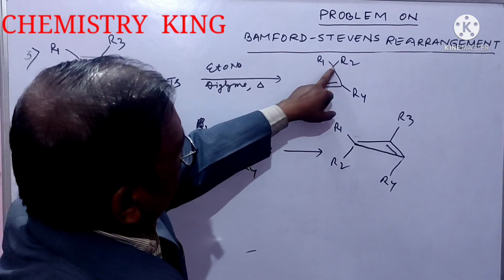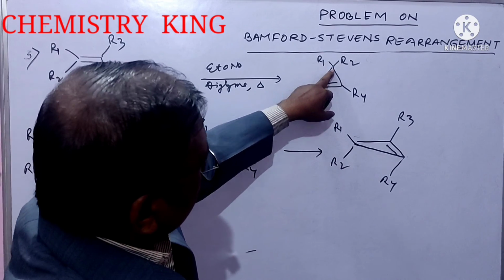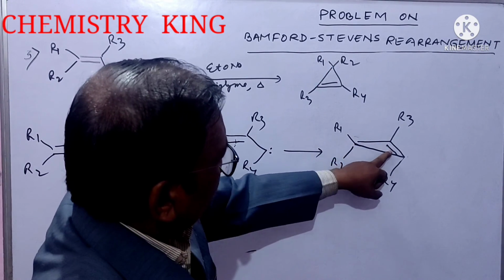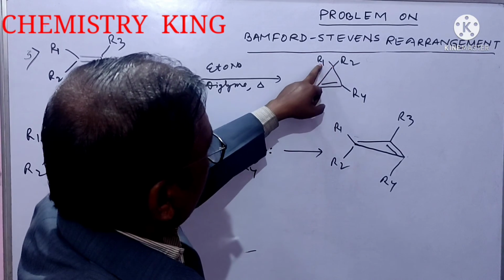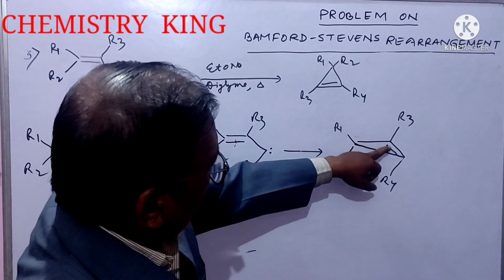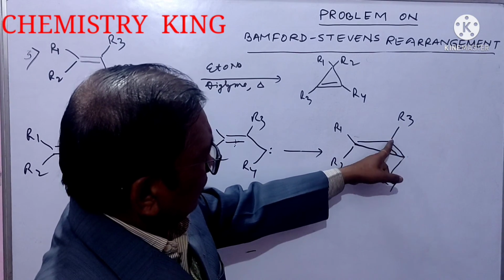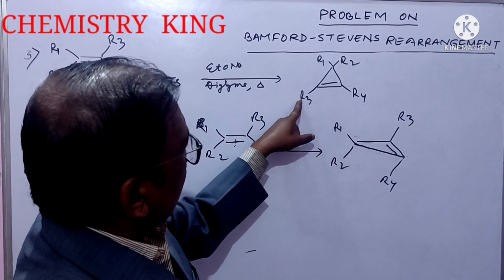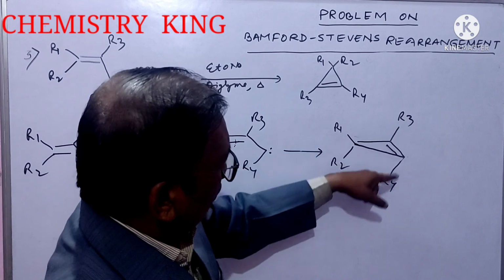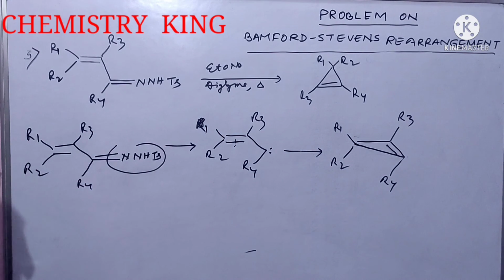Let us see here. At this point, in front of the double bond, it is R1, R2, R1, R2, and at the two doubly bonded carbons, it is R3, R4, and here also R3, R4. So, it is the mechanism of this reaction.